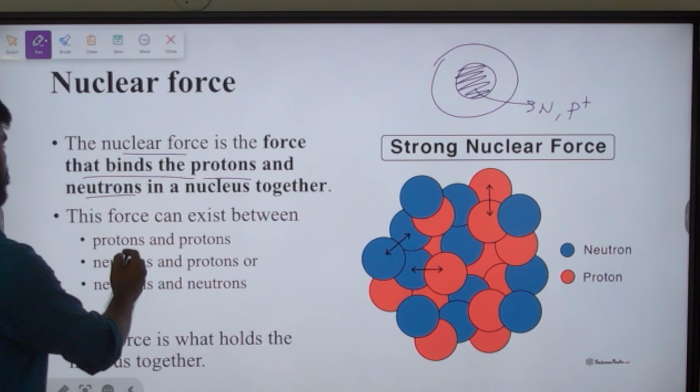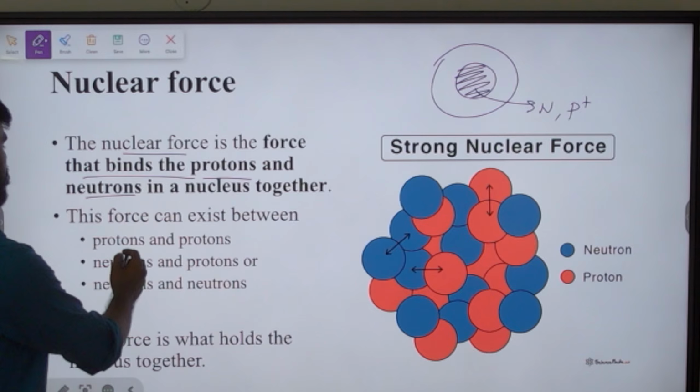The force can exist between protons and protons, two positively charged particles, between neutron and proton, and also between neutron and neutron. In this diagram you can see between proton and proton, between neutron and neutron, and also between proton and neutron. That force is called nuclear force, and this force is what holds the nucleus together, as we discussed. When we disturb this force we get nuclear energy. Nuclear energy is a form of energy released from the nucleus, and it can be produced in two different ways: nuclear fission and nuclear fusion.